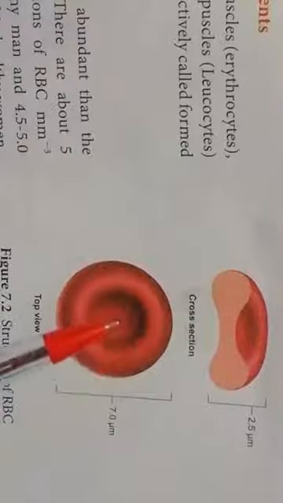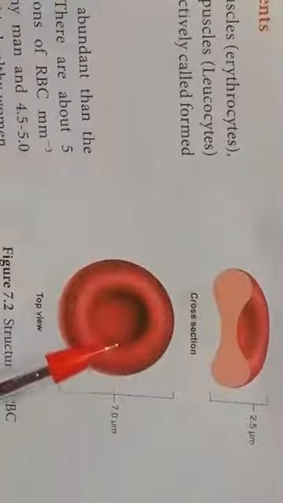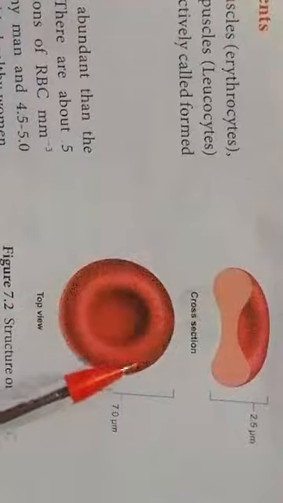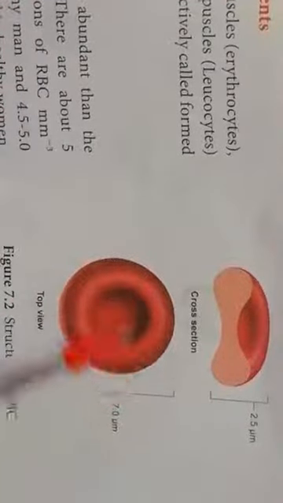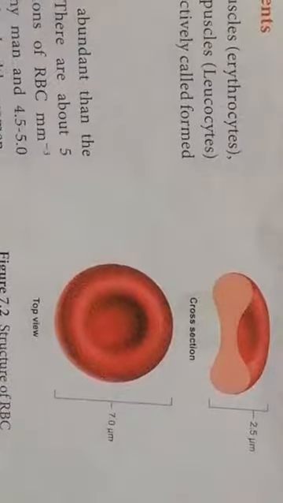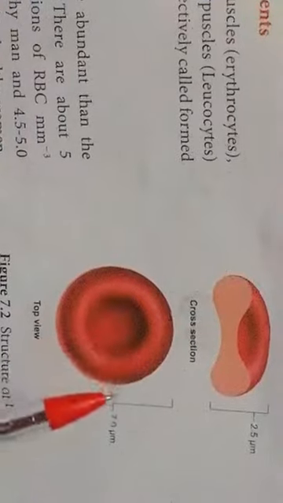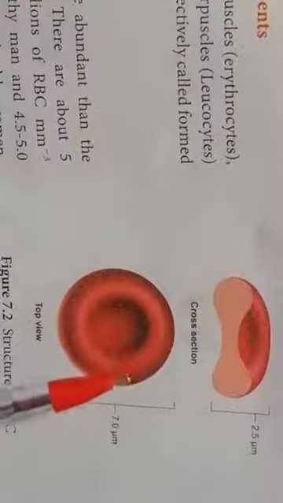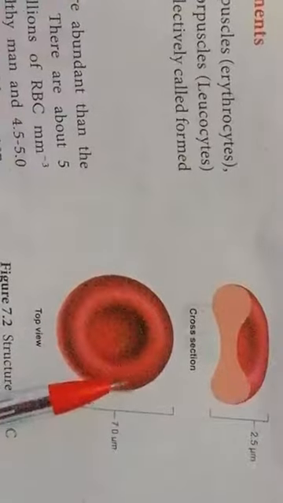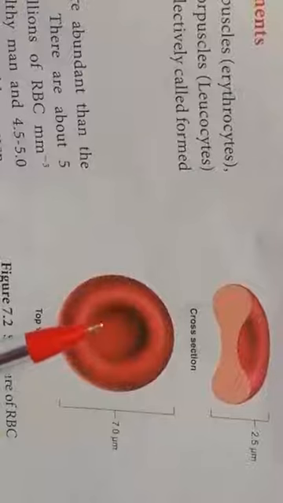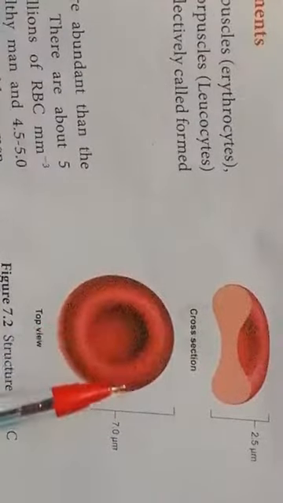This is the structure of this RBC cell, and this is cross section. This is top view, and it is a circular shape, concave in the sense here it is depressed, right? So depressed, as well as both the sides it will be concave shape, right? Concave shape will be there. And one more thing we have to say, and already we said RBC consists of hemoglobin, right? And then we said there is no nucleus, there is no mitochondria, there is no ribosome, and there is no endoplasmic reticulum.